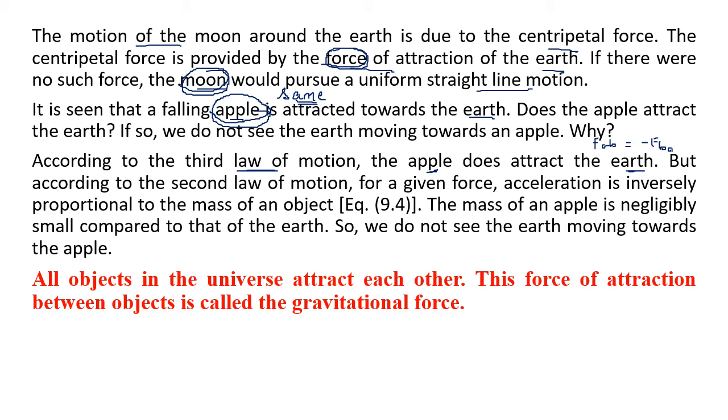Okay? Then the second law of motion says acceleration is inversely proportional to the mass of the object. Means F equal to ma will mean a equal to F upon m. The acceleration is inversely proportional to the mass. Means if the mass will increase, acceleration will decrease, and if the mass will decrease, acceleration will increase. So the second law says acceleration is inversely proportional to the mass of the object.